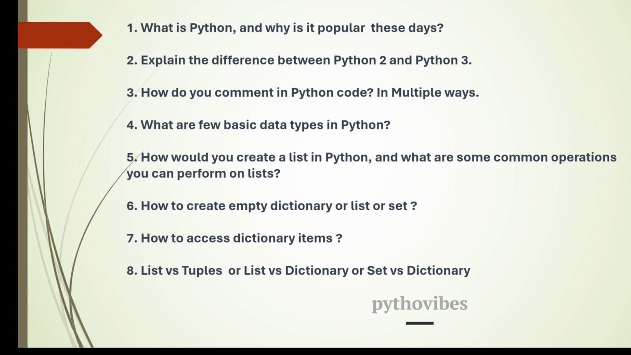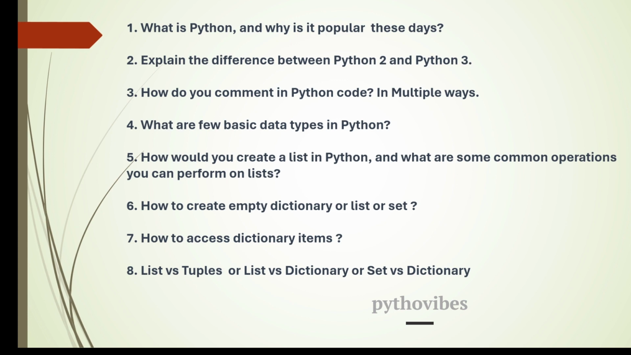And the fifth question is, how would you create a list in Python and what are some common operations you can perform on a list? So we can create a list using the square brackets. Inside that we can mention any type of values in that list. And there are list methods like sort, append, extend. So these are a few methods you can explain during the interviews.